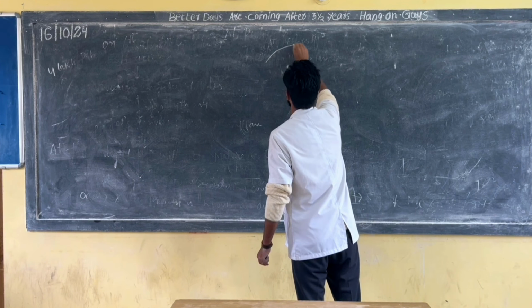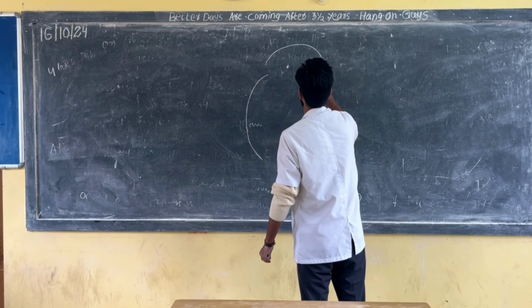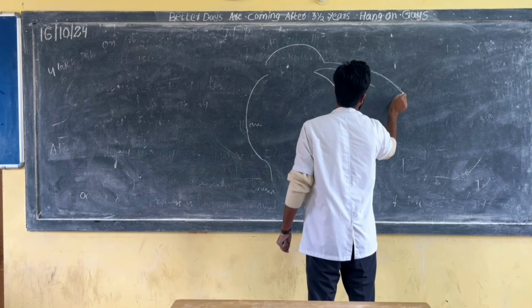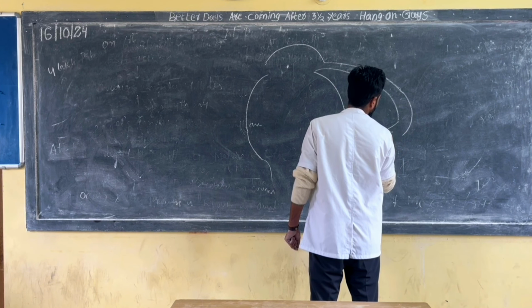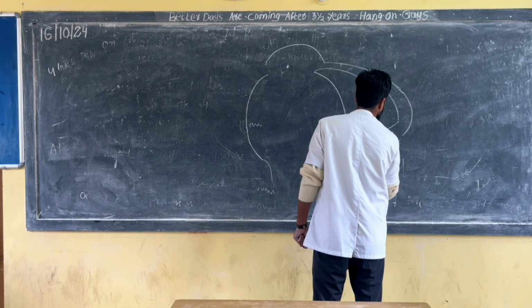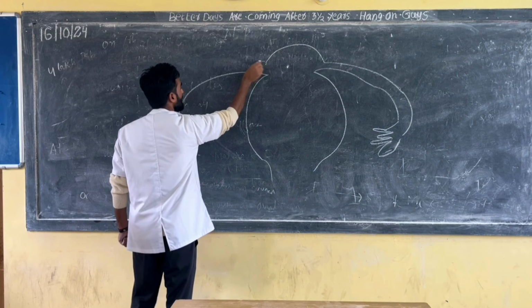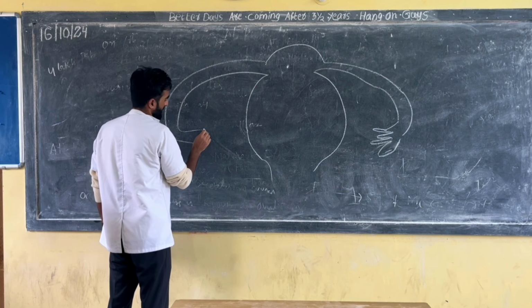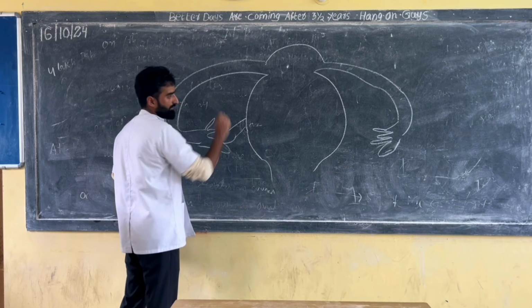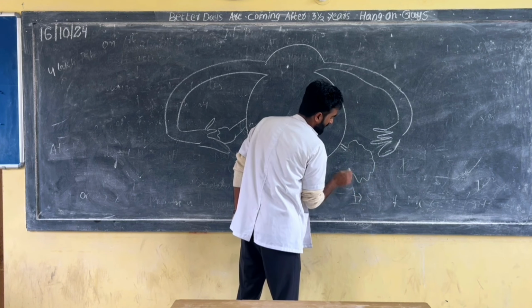For example, I will make a uterus. This is the uterus, the fallopian tube, and there is an ovary.